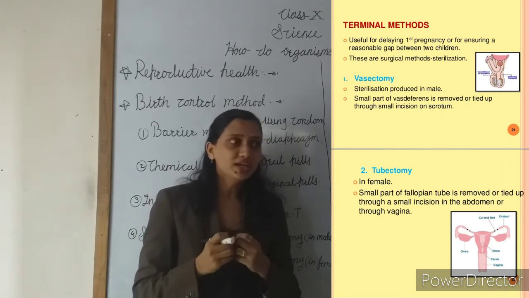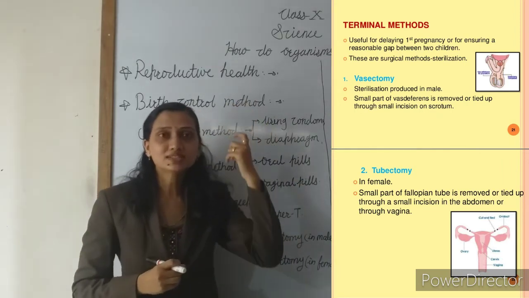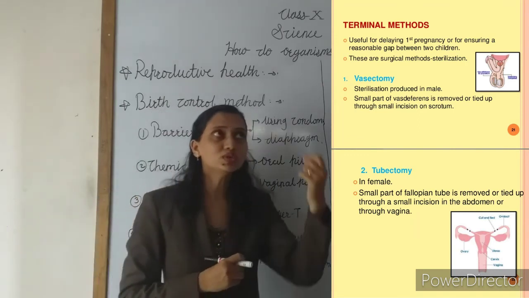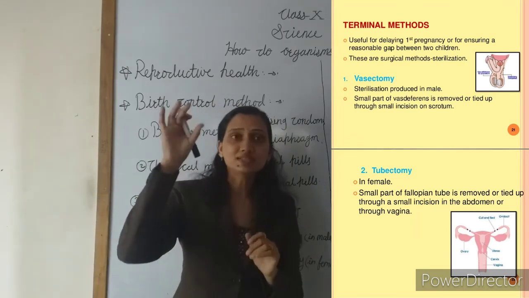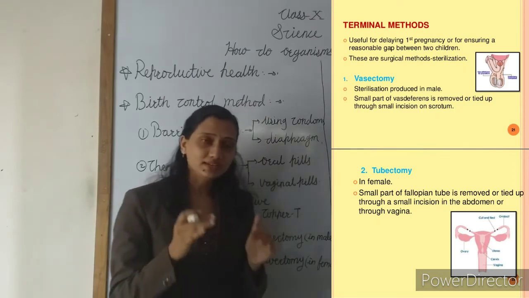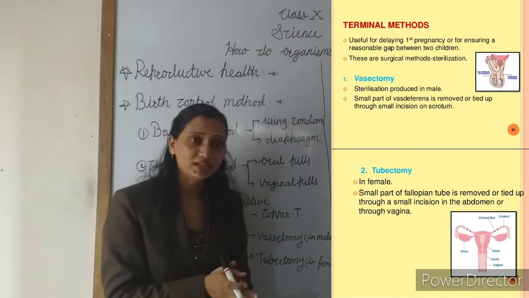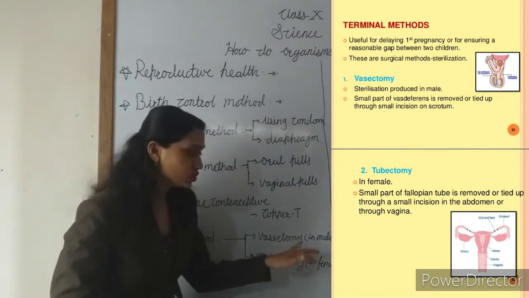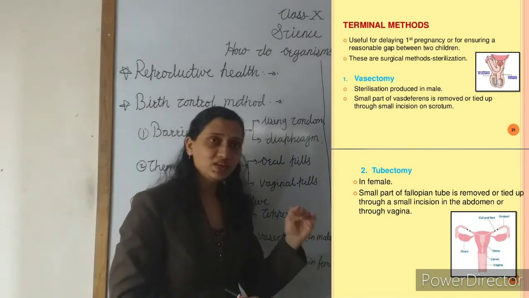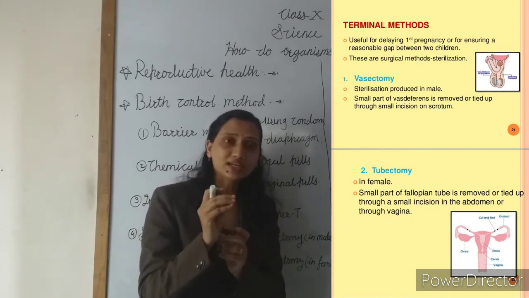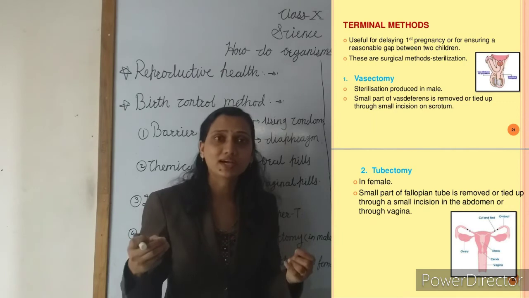In this way it prevents the path of the sperm in the vas deferens, meaning the sperms cannot go forward through it. Understand? The surgery in the male is called a vasectomy. In the vasectomy, the vas deferens is cut at one point, and then the two free ends get tied to each other.